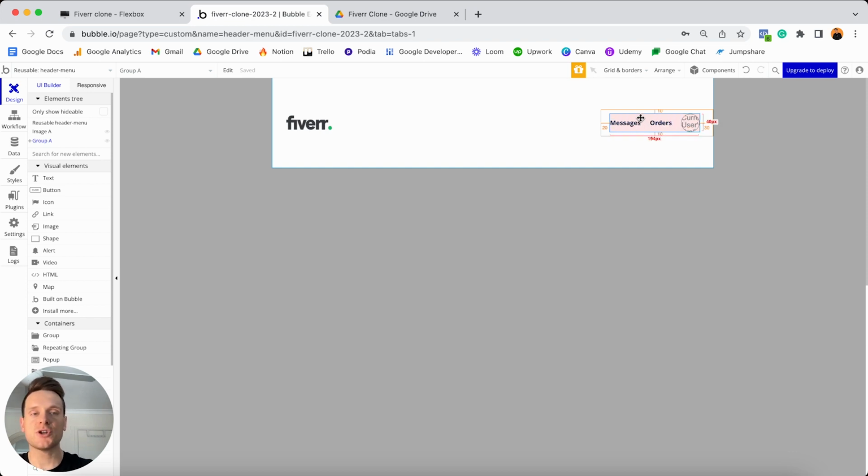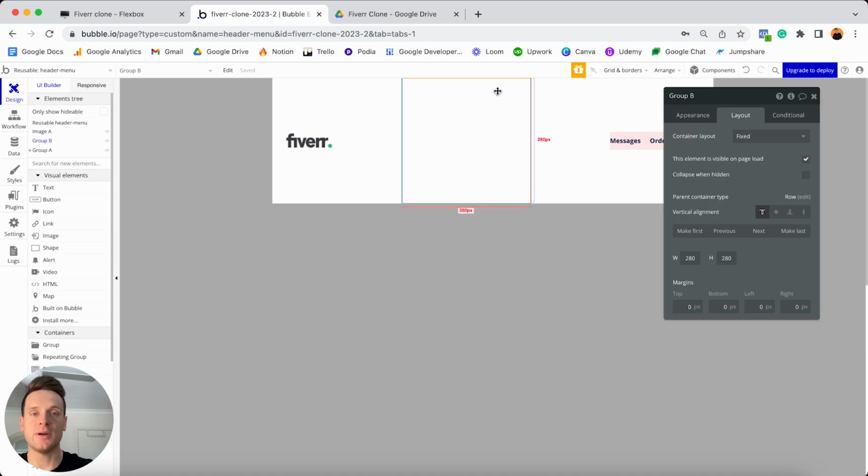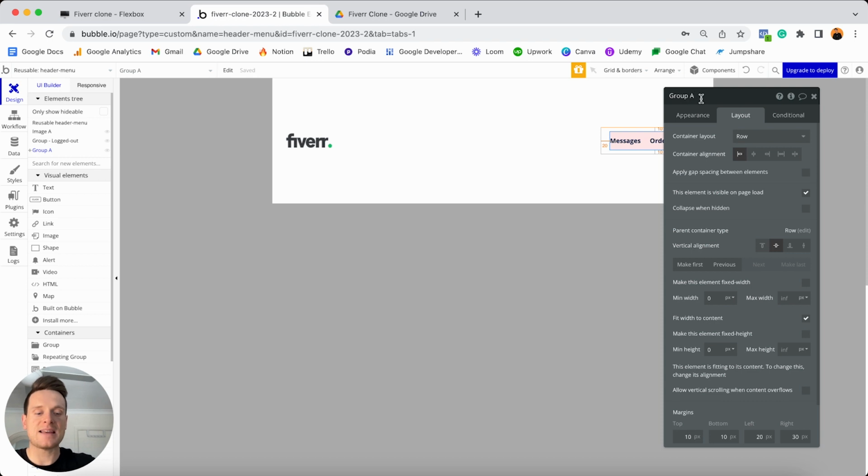And so in order to create this experience, the first thing I'm going to do is add in yet another group into my main group here. So I'm going to add a group into my reusable element. And before I even give this a background color, I'm just going to update the name of this, and I'm going to call this group logged out, because this is the group I'm going to display when someone is logged out of their account. I'm also then going to select my red group here, and I'm going to update the name of this to be called group logged in, because of course this is the group that's going to display when someone is logged into their account.